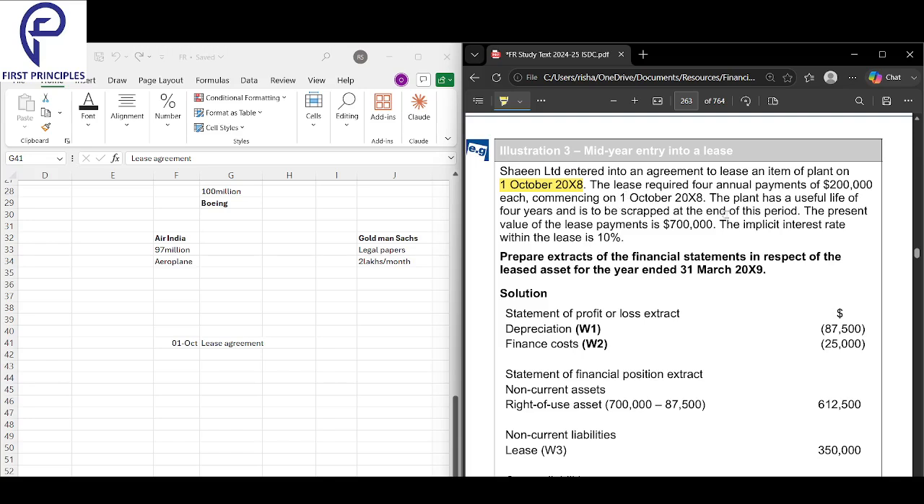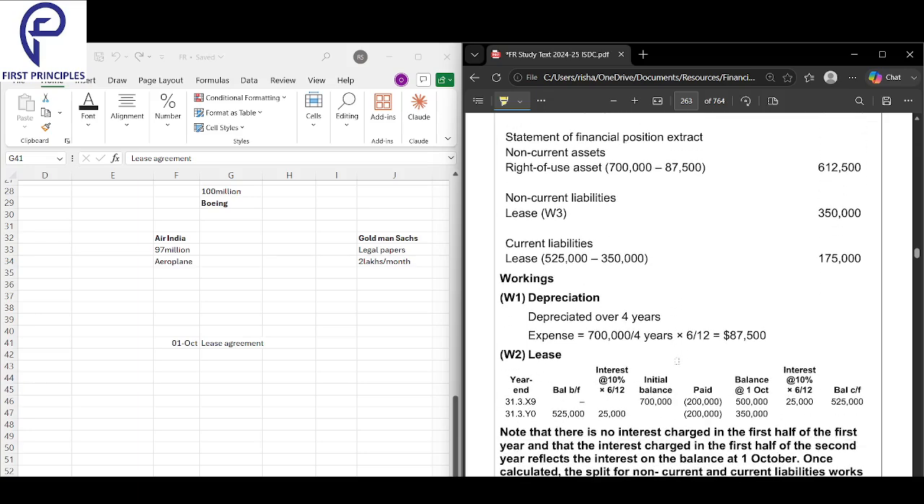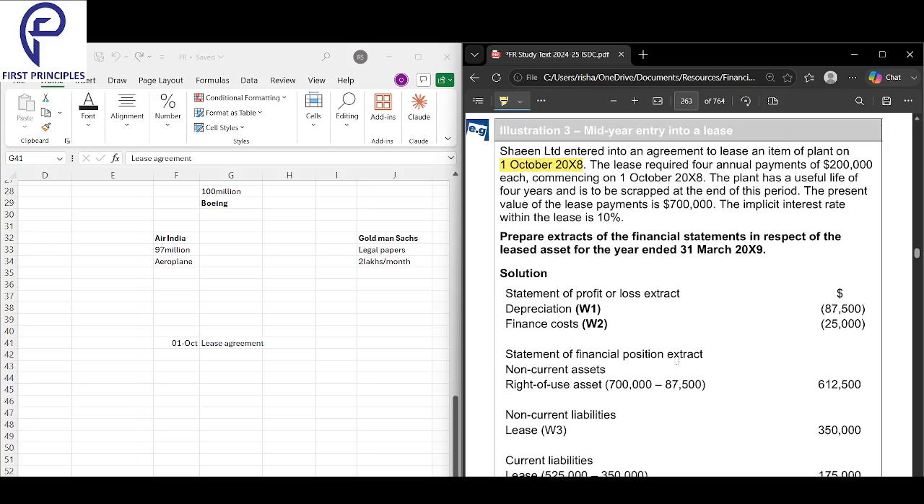The lease required 4 annual payments of 200,000 commencing on 1st October. On 1st October they will make the first payment. The lease requires 4 annual payments, 200,000 each, commencing on 1st October itself.